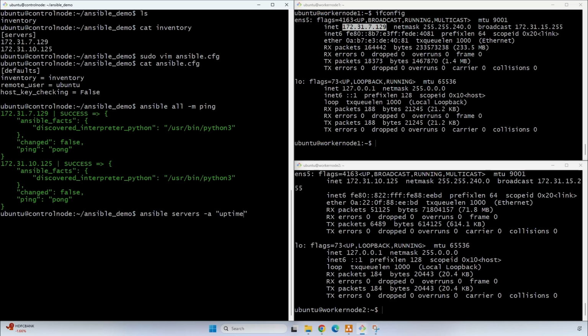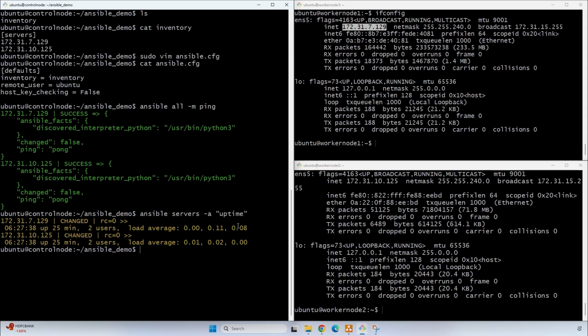We are going to check the uptime of the worker nodes. Now if we see here, this is the information about the worker nodes, how long they have been up and running. So now let's clear the screen.